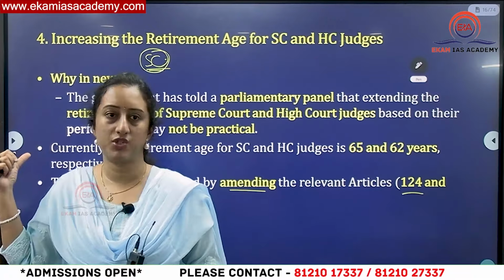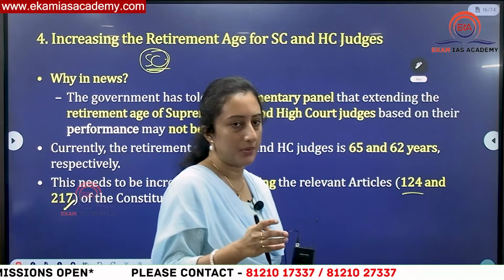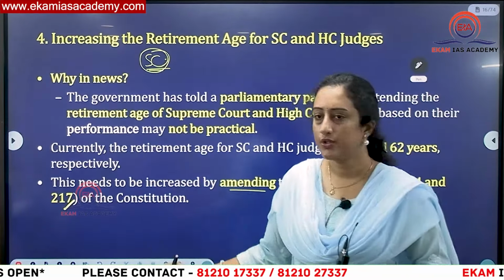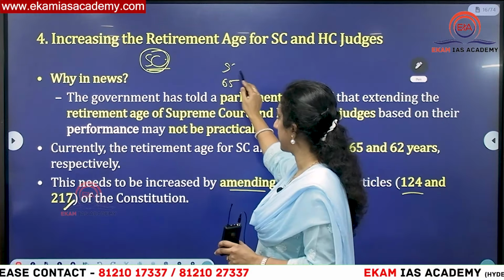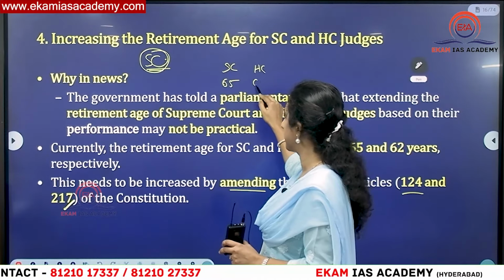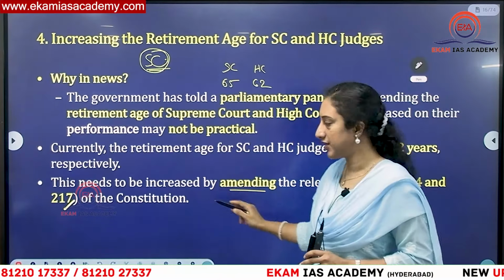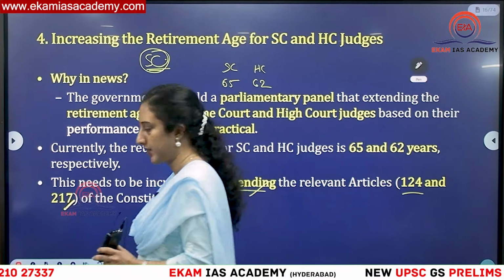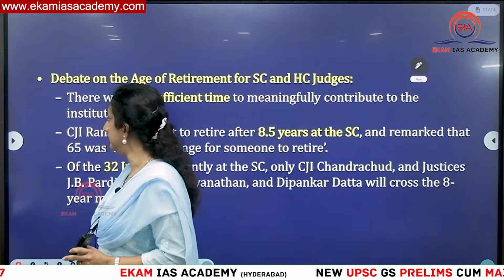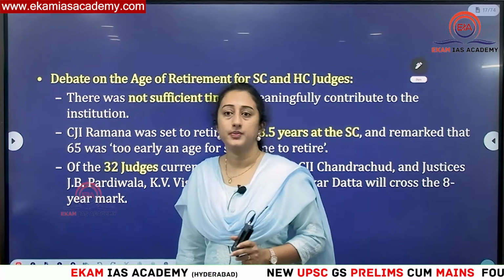As there is a maximum age mentioned, there is no minimum age for Supreme Court and High Court judges. If the age is to be increased from 65 for Supreme Court, and 62 for High Court, a constitutional amendment has to be passed, amending the articles for the Supreme Court and High Court.